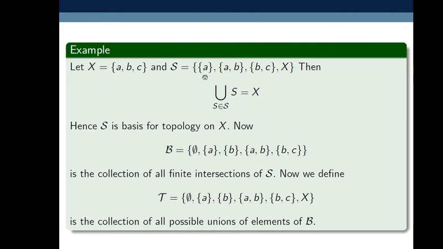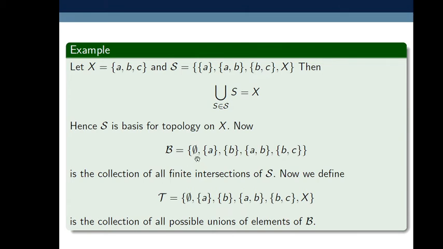Similarly, if I take the intersection of {a} with the set {b, c}, this is an empty set, so it is here. Also, if I take the intersection of these two sets {a, b} and {b, c}, its intersection is {b}, which is here. Also, the intersection of X with this set gives {a, b}, and similarly the intersection with the other set gives {b, c}. So here script B contains the collection of finite intersections of elements in script S.